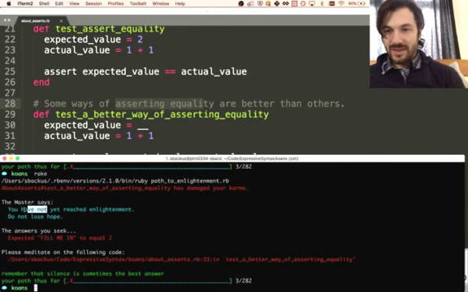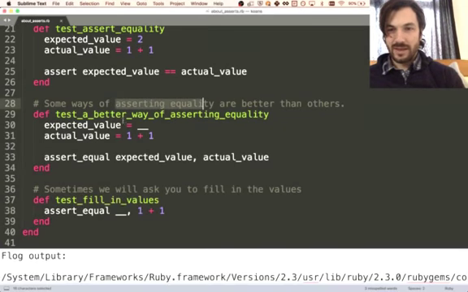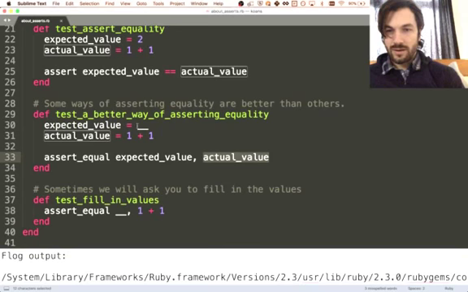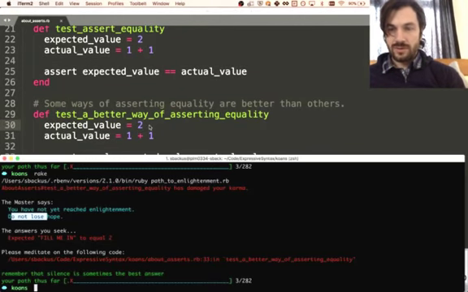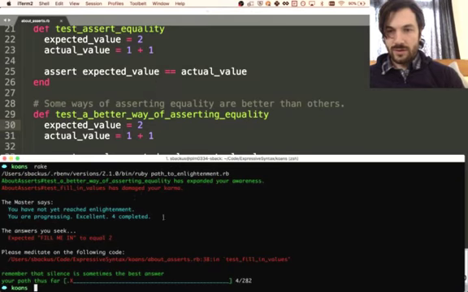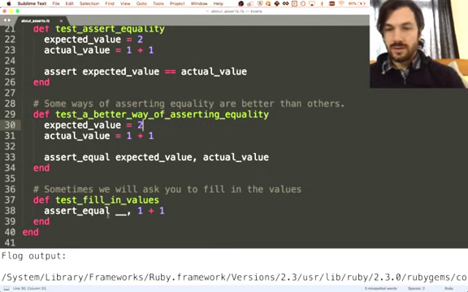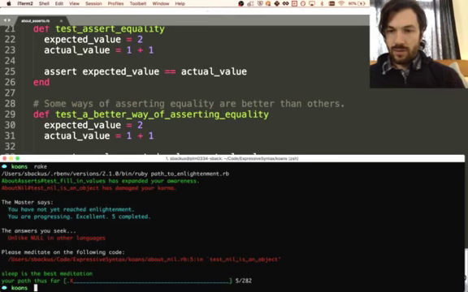Anyway, you have not yet reached enlightenment. Do not lose hope. Okay, so I have to fill in: some ways of asserting equality are better than others. Now we have assert equal. Instead of just assert, we can pass assert equal one value and a second value, expected value and the actual value. So if we change expected value to 2, that should now pass and run to 38. Yeah, chugging along. Sometimes we will ask you to fill in values. Sure. So save. Now run the rake.